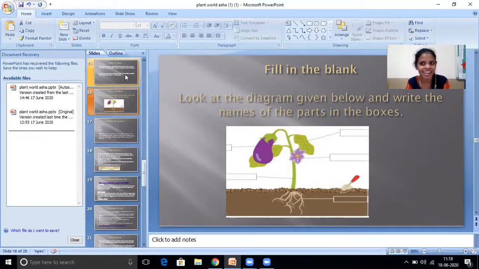Any idea? What is this part? Think and tell. If it is wrong, no problem. You can share. Yes, this is the fruit. Okay, this is the fruit. I will give you 2 minutes. You have to think and tell.